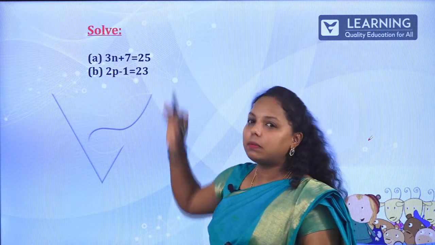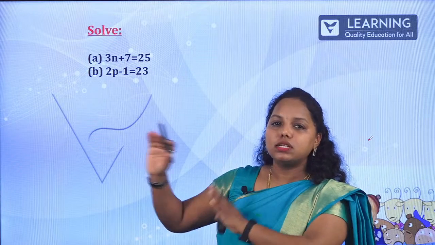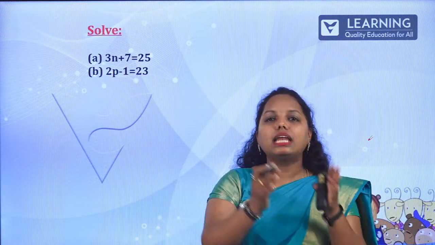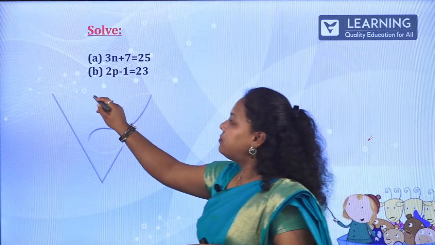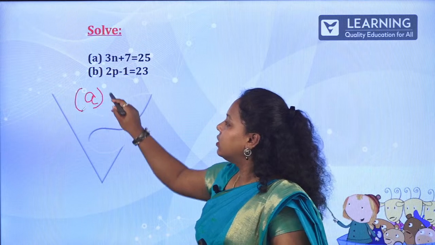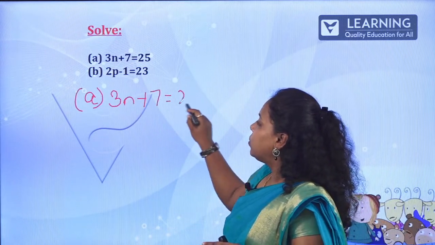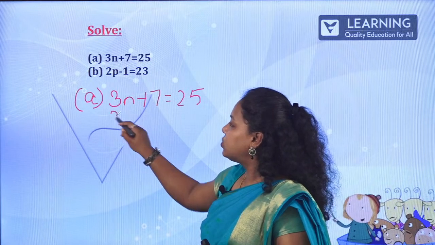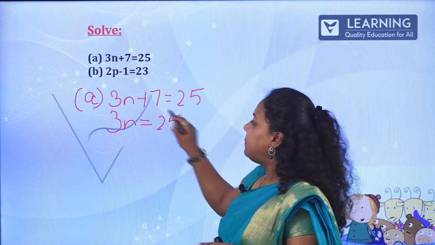So, what is 3n plus 5 is equal to 25? How do you solve that? Easy method: take the numbers or the constants to one side and the alphabets, the variables, to the other side. So your first equation is 3n plus 7 is equal to 25. So, 3n is equal to 25 plus 7.